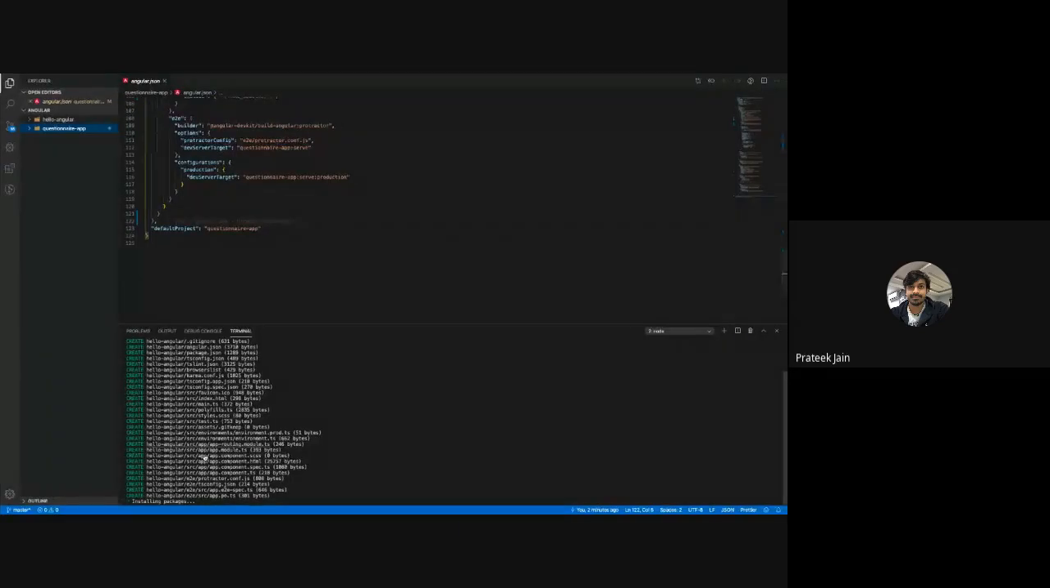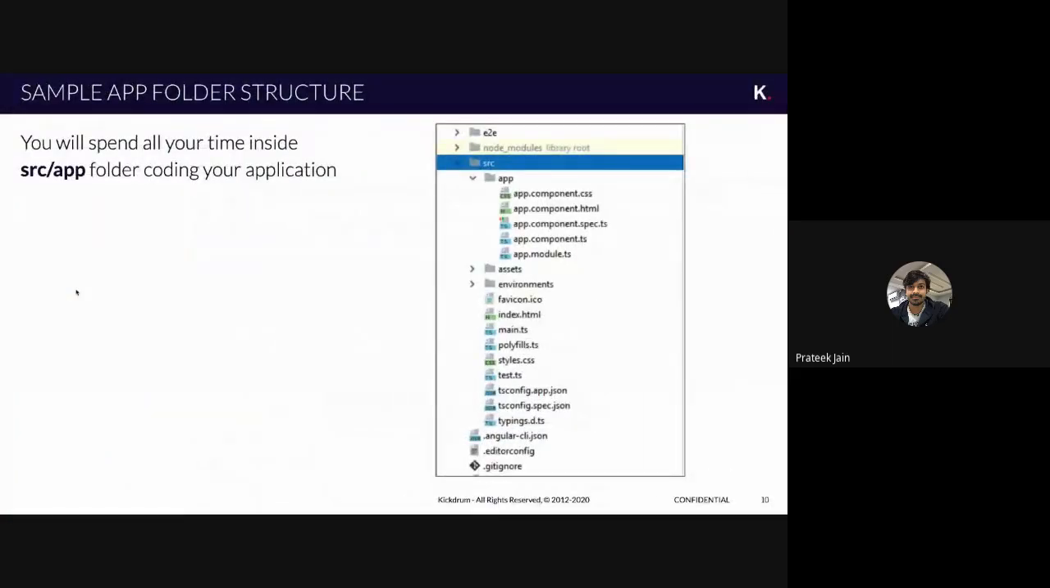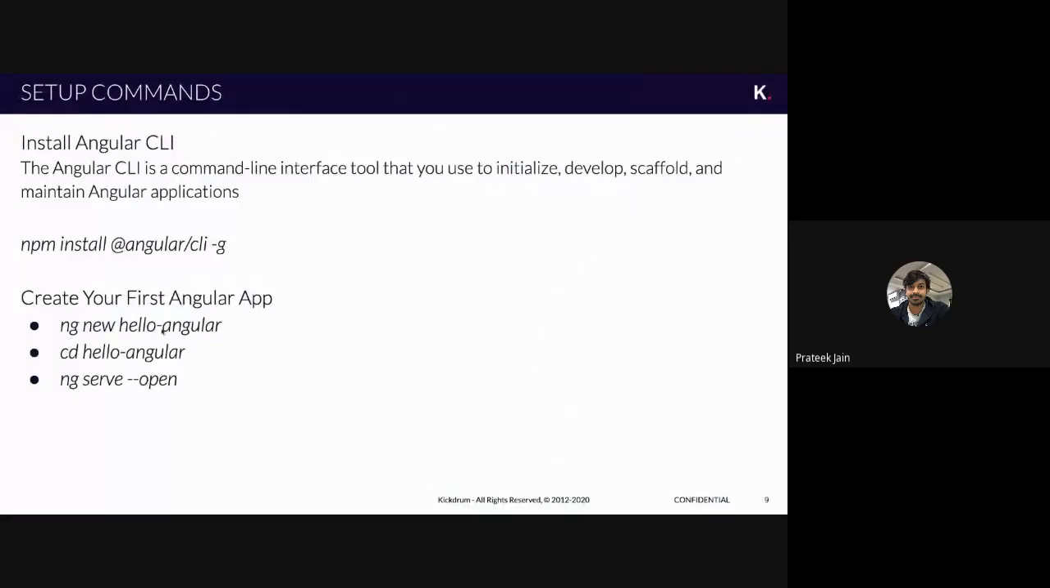When you see here, it is installing packages and everything is going on. When you expand this, the setup is going on, and all the files which are required for an Angular application to run are getting built. All of that is happening because of this single command, ng new hello Angular.